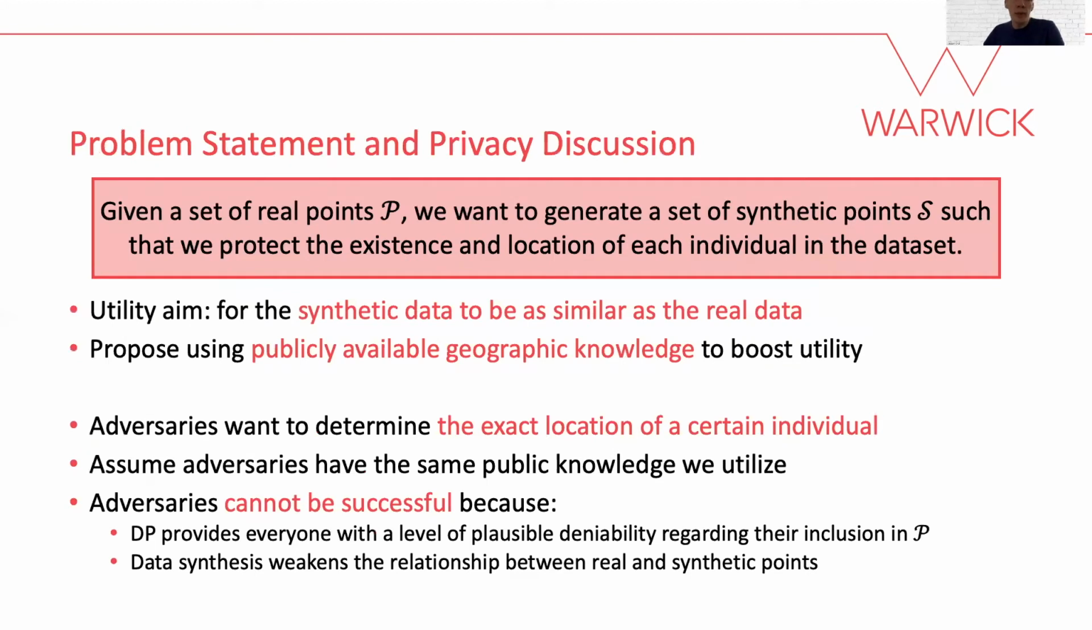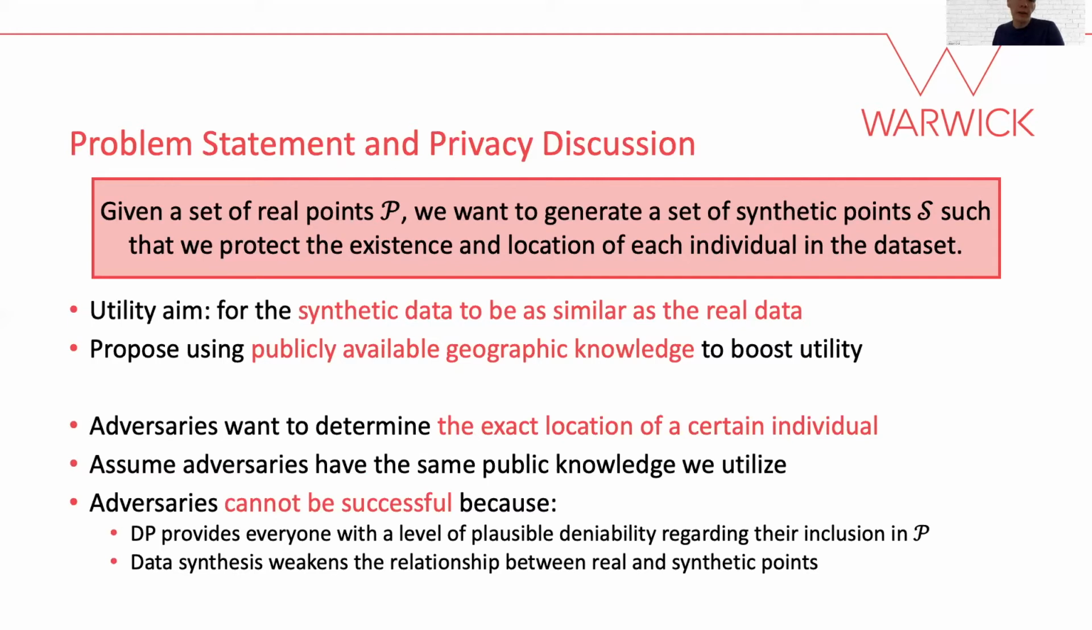And so to our problem. Given a set of real points P, we want to generate a set of synthetic points S, such that we protect the existence and location of each individual in the dataset. We aim for the synthetic data to be as similar to the real data as possible, all while satisfying the requirements of differential privacy. One way in which we aim to enhance utility is by using publicly available geographic knowledge, which we will discuss soon.